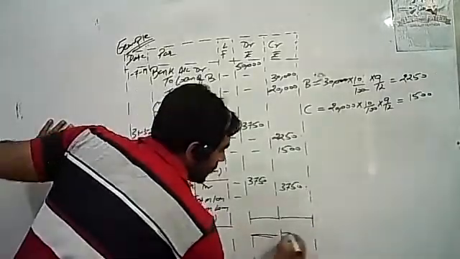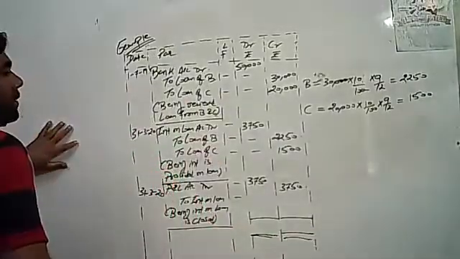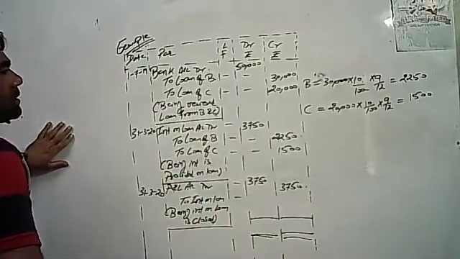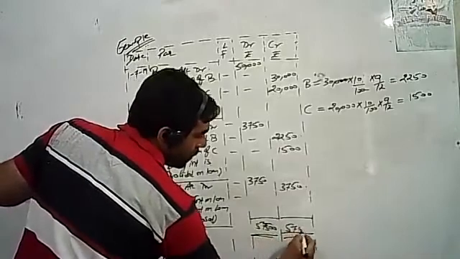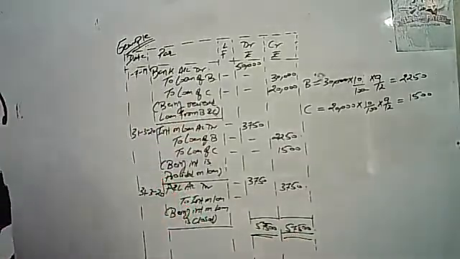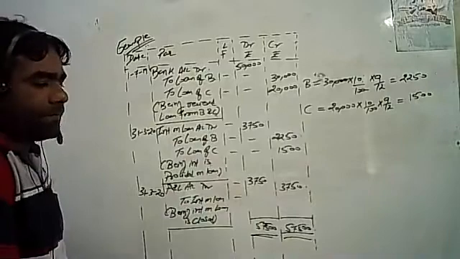Now we'll make the total, 57,500. Students, any confusion in journal entries to anyone?